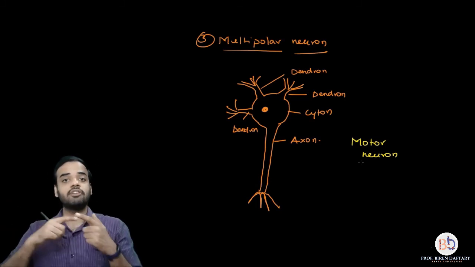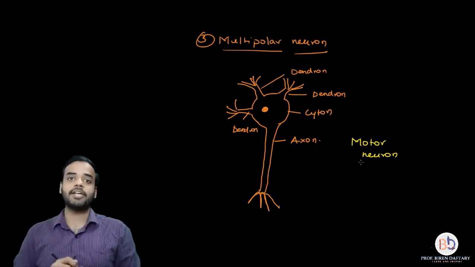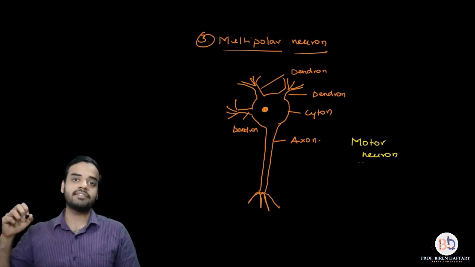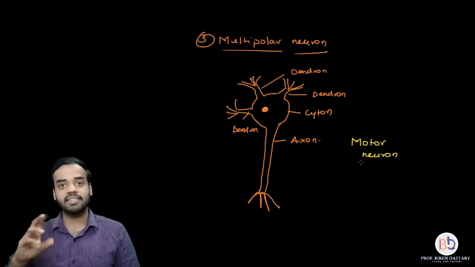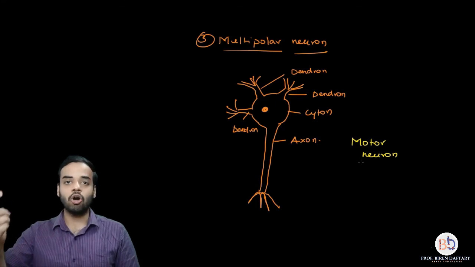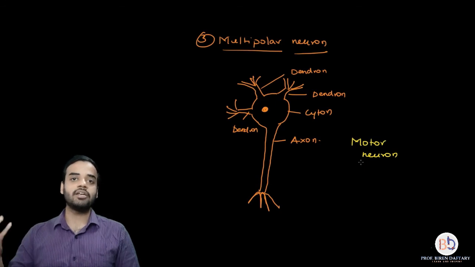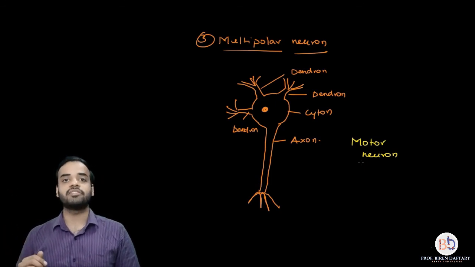So that message will pass through the motor neuron and it will go to the respective muscles. So when I move my hand, some muscles are contracting, some are relaxing. So that message to the respective muscles will be carried by the motor neuron. Always remember, motor neuron is related to contraction or relaxing of the muscles.